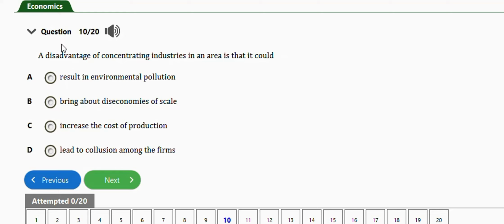It says a disadvantage of concentrating industries in an area is that it could result in environmental pollution, bring about diseconomies of scale, increase the cost of production, lead to collusion among the firms. The right answer is option A, which is result in environmental pollution. Very important. Next question is this one.